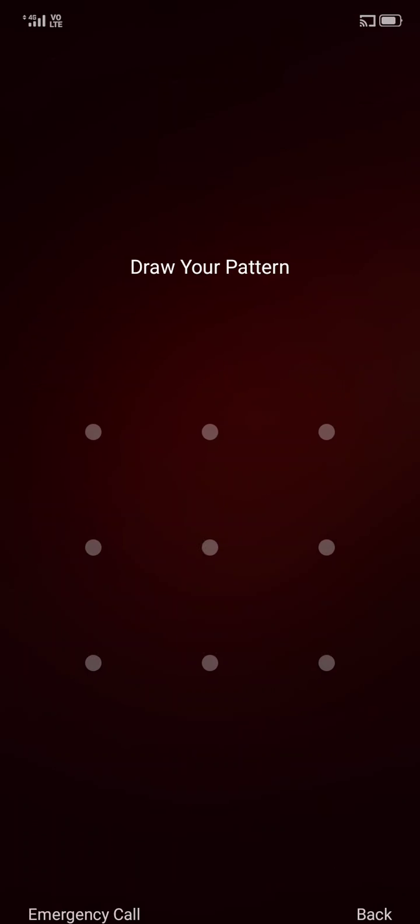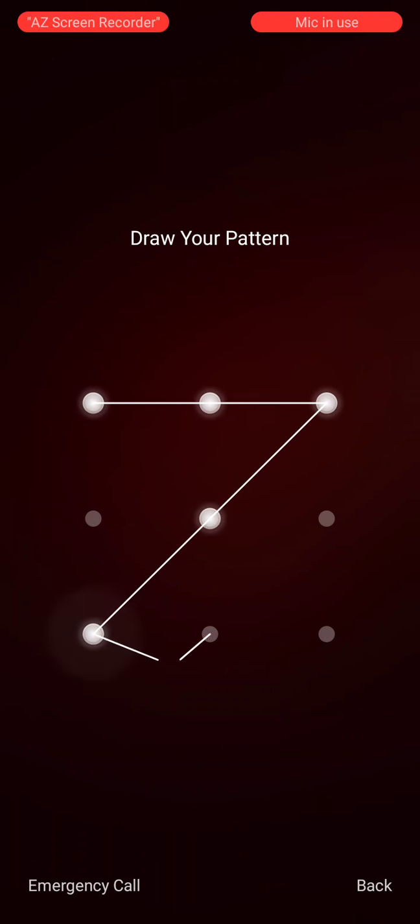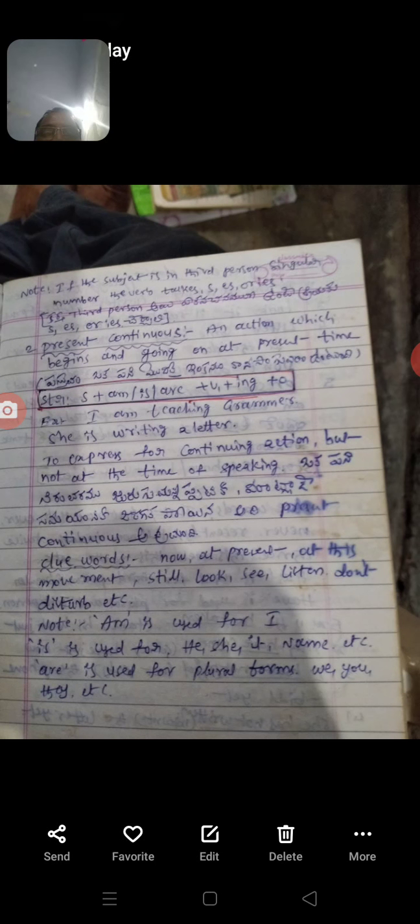They are playing the cricket now. I am writing a letter at present. Listen, somebody is knocking at the door. Don't disturb them. They are listening to the class. These are the present continuous tense sentences.